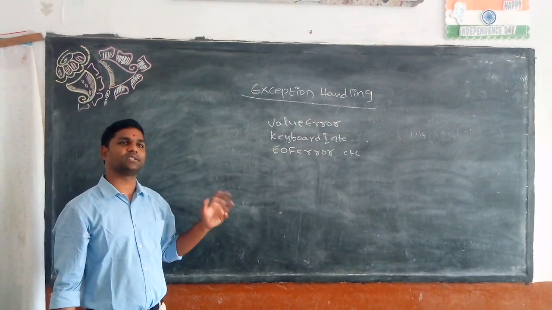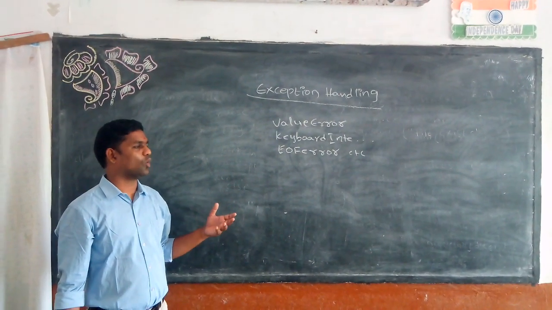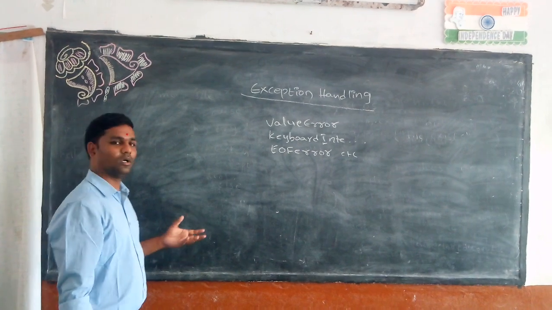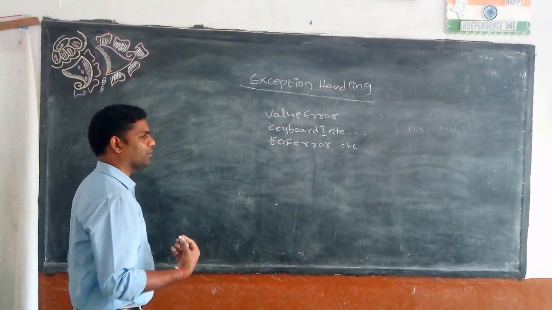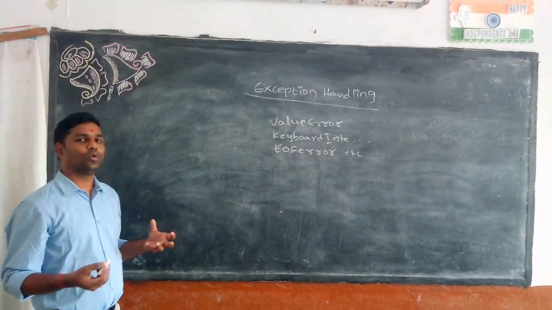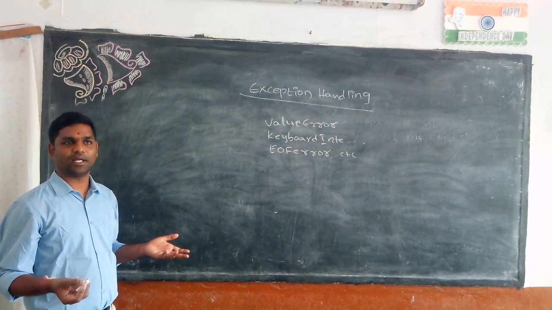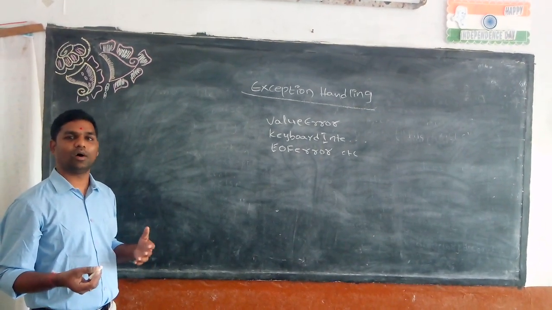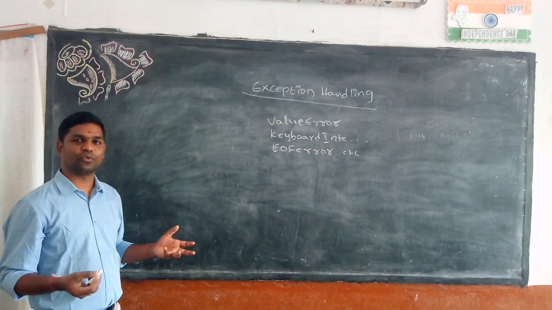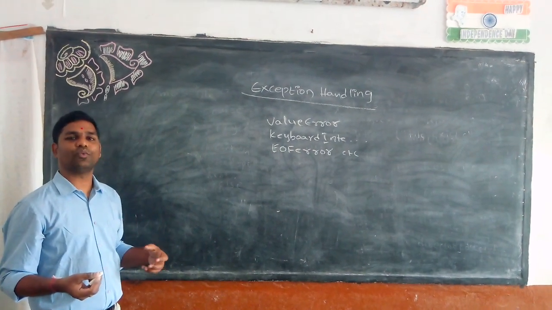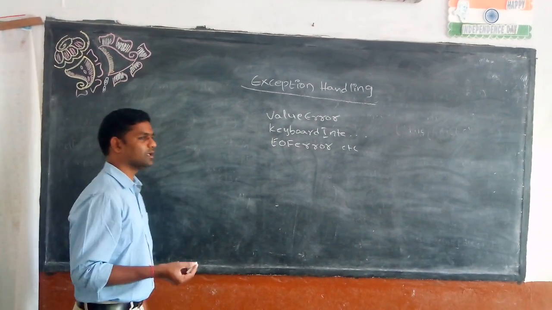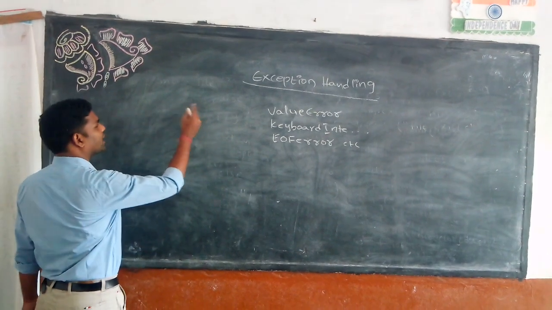How can we correlate this exception, and how can we write code using Python, from the real world mode as well as our programming mode? I am a programmer and I know coding well. Whenever I write code, I don't want to get any kind of error. I take all the precautions to avoid errors and write well defined code. Still, compilation is successful, but I may get errors during execution of the code. I may have some doubt whether I will get an error or not. When you have a doubt, you need to use exception handling.